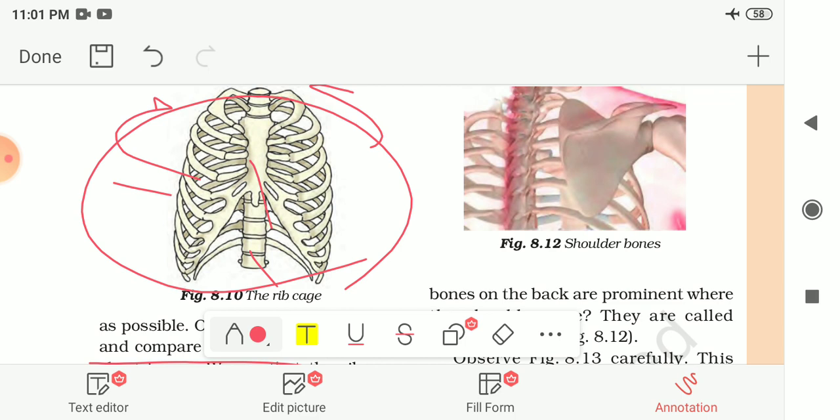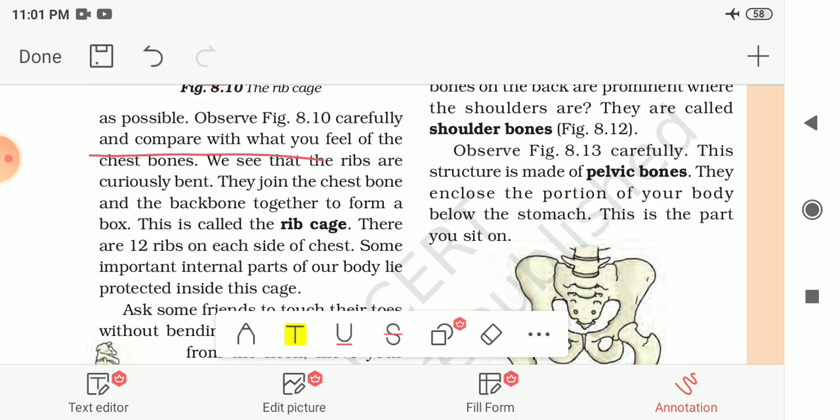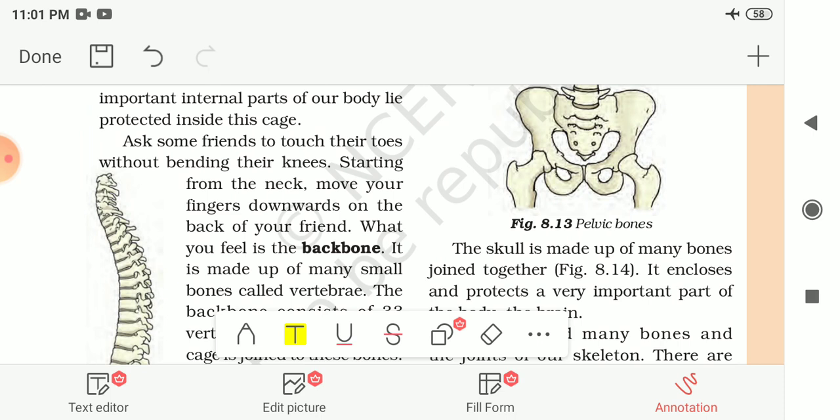There are a total of 12 ribs on each side of the chest. 12 on this side and 12 on this side, so a total of 24 ribs are there. And some important internal parts of our body, like the lungs and then the heart, lie protected inside this cage. So they are protectively placed inside this rib cage.